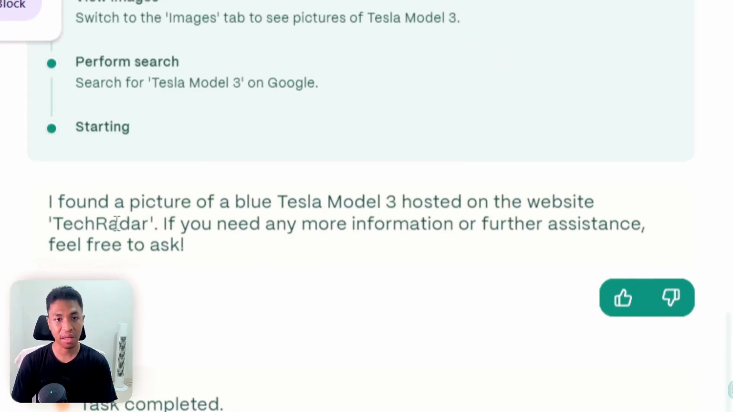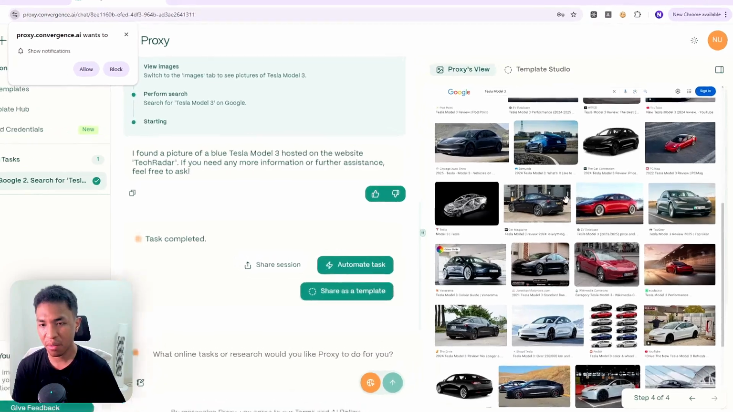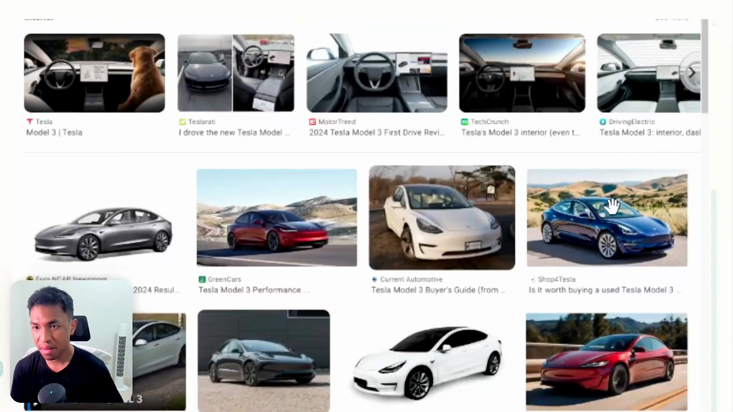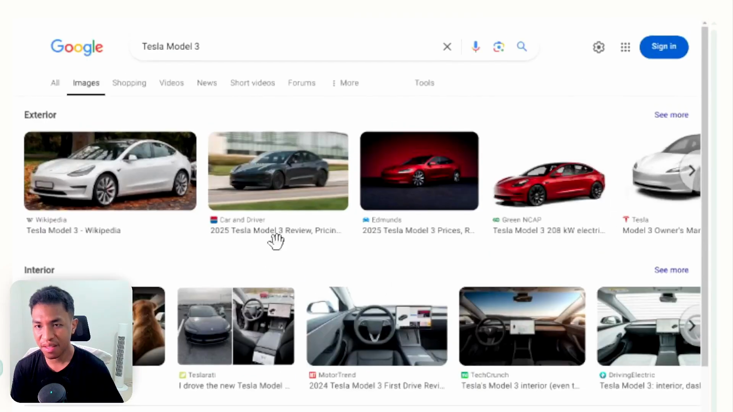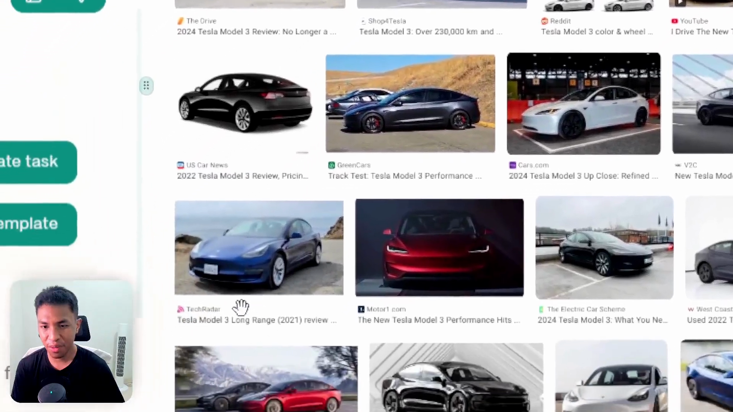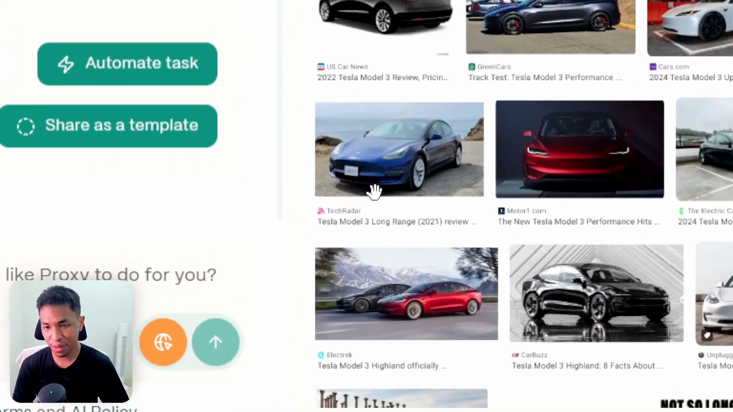And as you can see, it found a picture of a blue Tesla Model 3 hosted on a website, TechRadar. So I'm kind of wondering why it is showing me this. I don't see any blue Tesla right here. Let's see. I don't see anything. I don't see any website that says TechRadar right here. Or maybe the blue, oh, this one. This is from TechRadar, definitely. And yeah, it is indeed a blue Tesla.